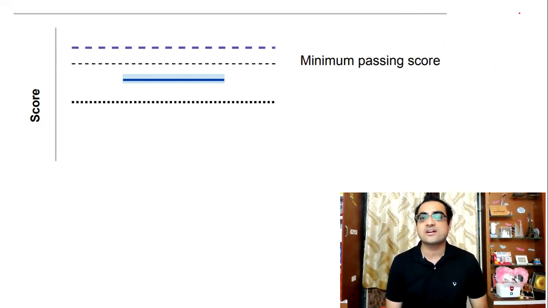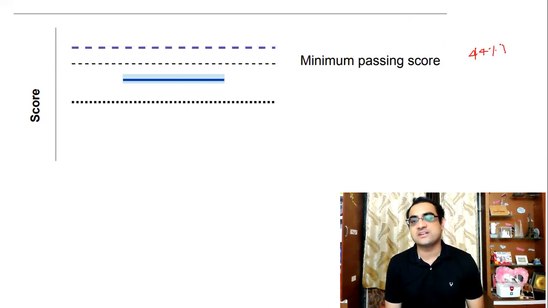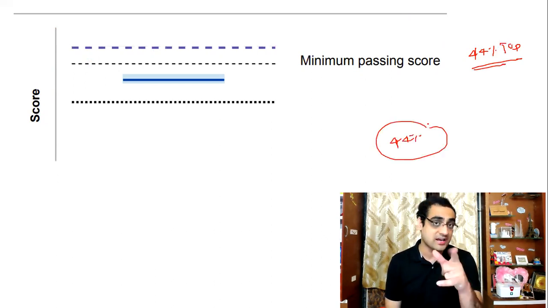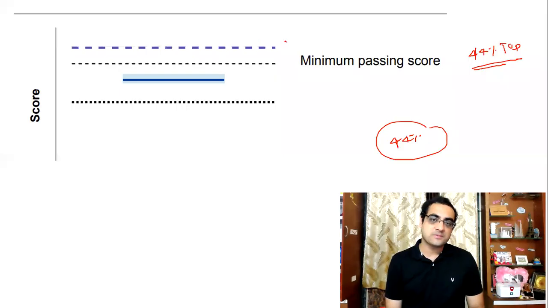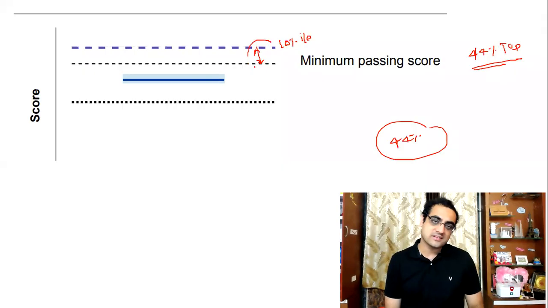The minimum passing score corresponds to the top 44 percentile, because this time they have passed 44% of the students, which is actually higher. Generally, they pass around 40% of the students. It's a little higher. So this is 44 percentile and this is top 10 percentile. Which means that in this short gap there are 34% of the students, so those who have done well have really done well.